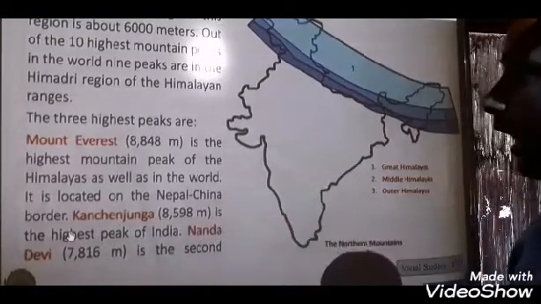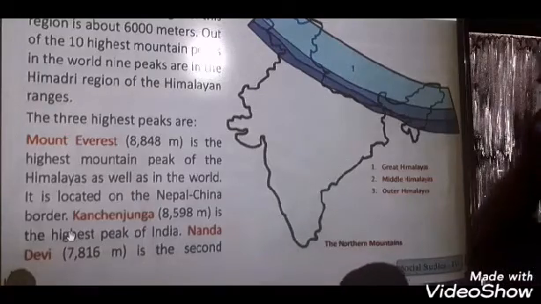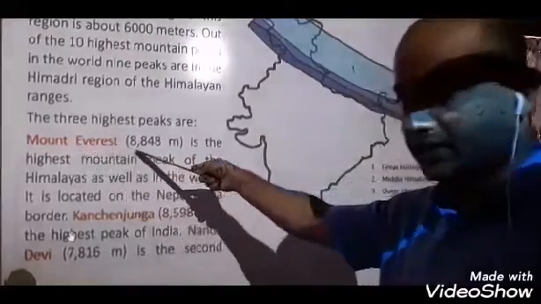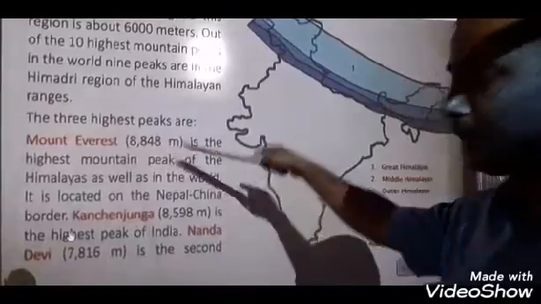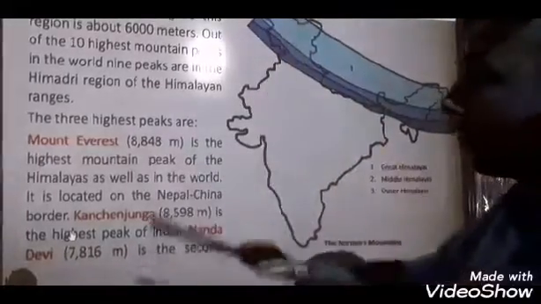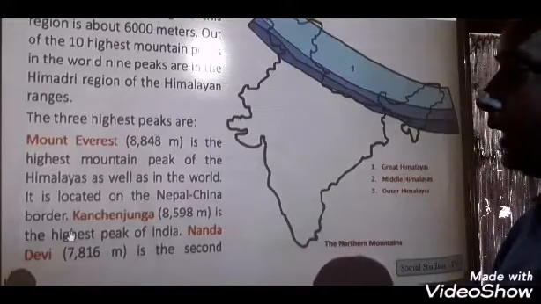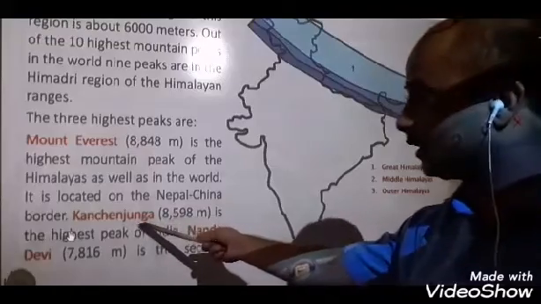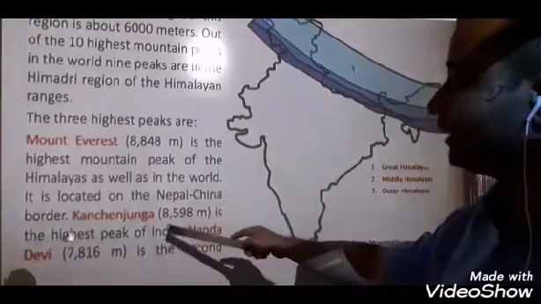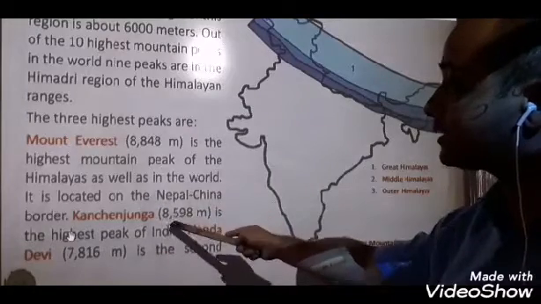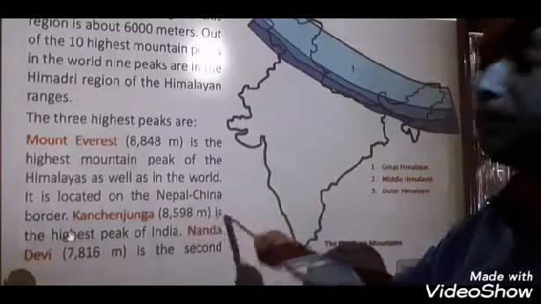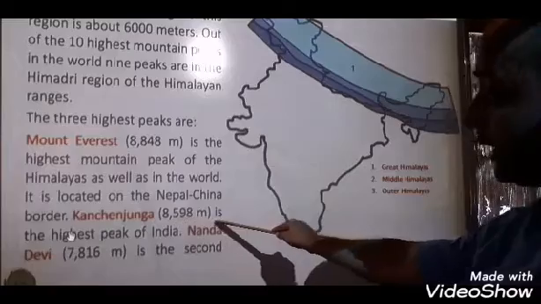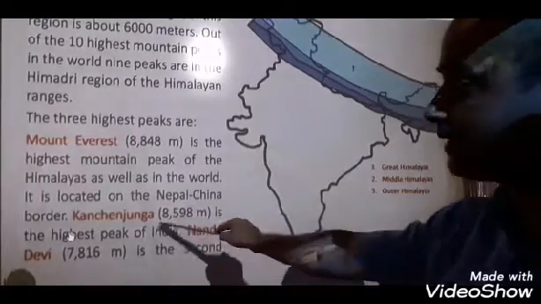So Kanchenjunga, 8,598 meter, is the highest peak of India. Yes or not? See here, if we talk about the highest peak of the world, then we find Mount Everest, 8,848 meter. Yes or not? And if we talk about India, the name of the highest mountain peak is Kanchenjunga, and its height is 8,598 meters. In India, this is the highest.